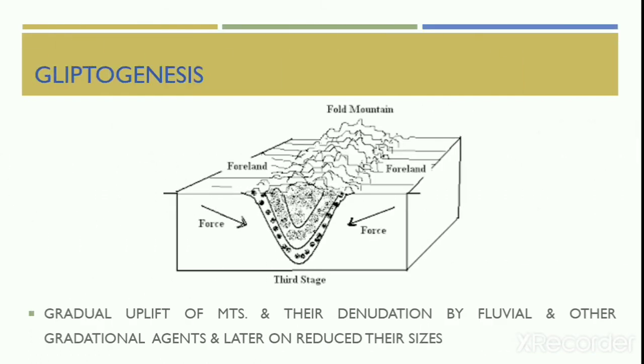Glyptogenesis is the third stage of mountain building. In this stage, the mountain building is characterized by gradual uplift or the rise of mountains, and their denudation will begin by fluvial and other gradational agents, which later on reduce their original size.